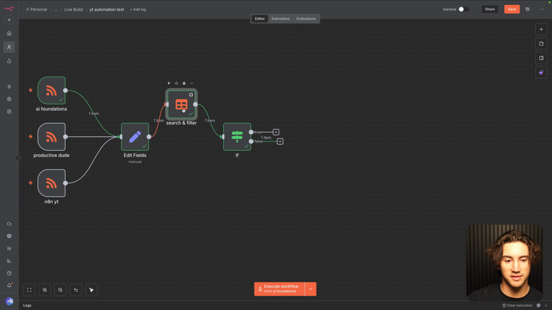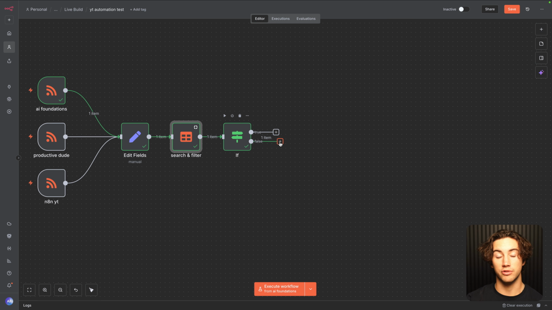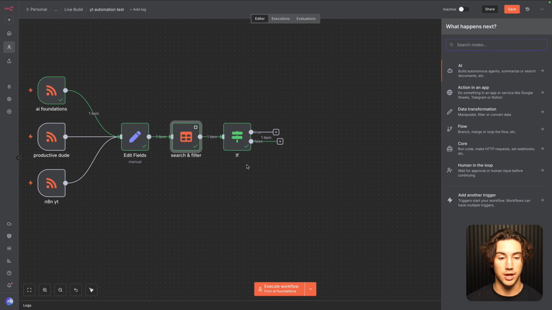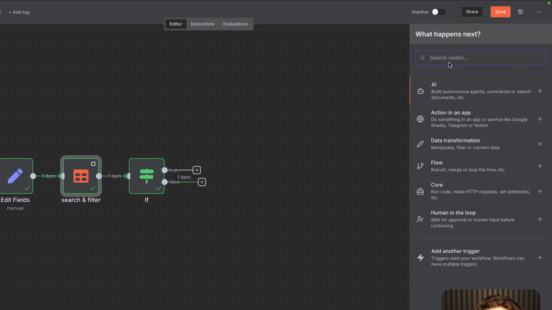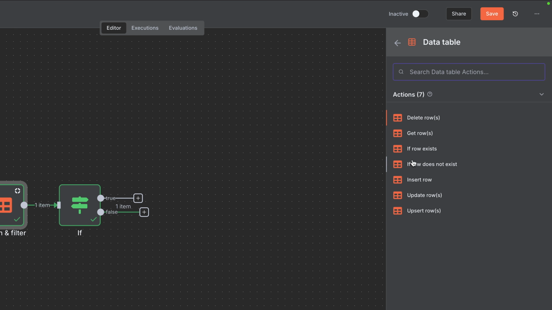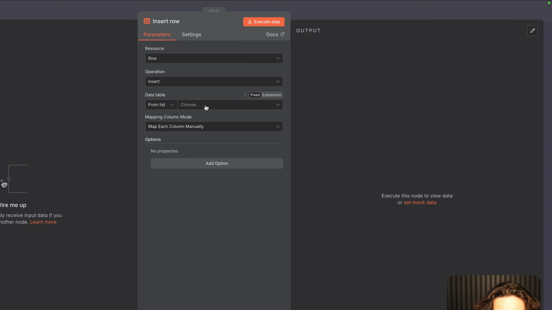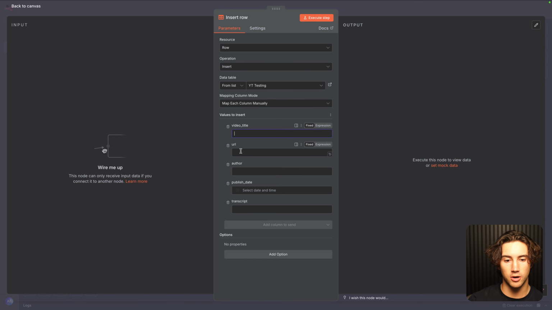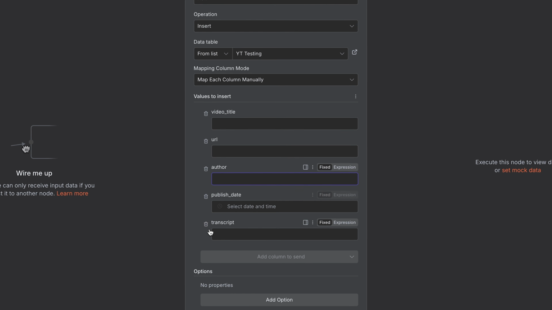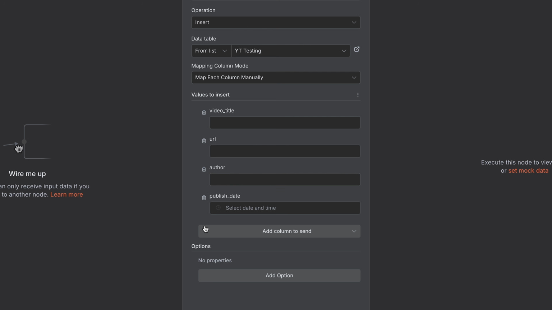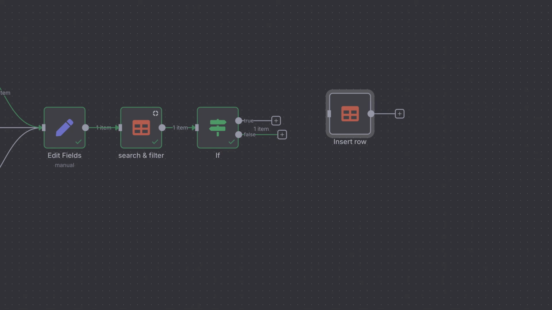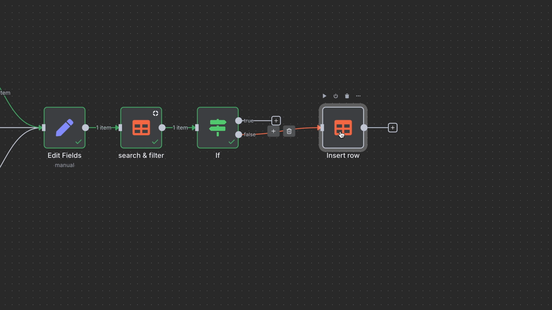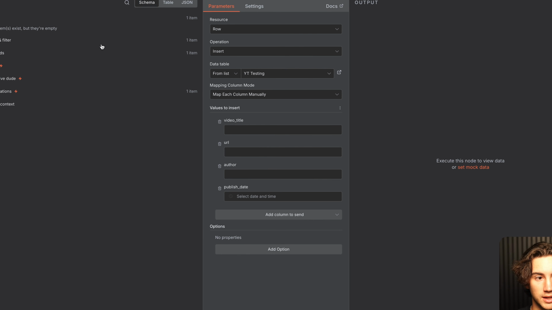Since it's not in the database, now we need to create a row in our table. I'll hit the plus button, type in data table, and then hit create row or insert row. I can choose this from the list. I'll go to the YouTube testing table, and then I can start implementing all of these things right here. For now, I can delete the transcript since we don't have that yet. We'll add that later. Now I need to map all these fields. So I can connect it to the false route, and then double click into here.